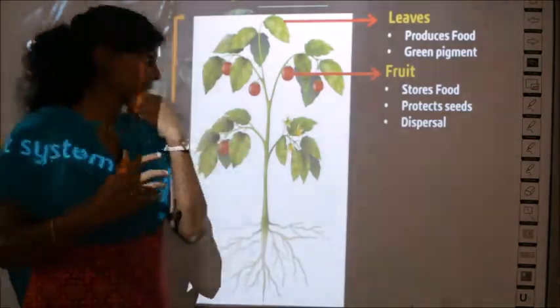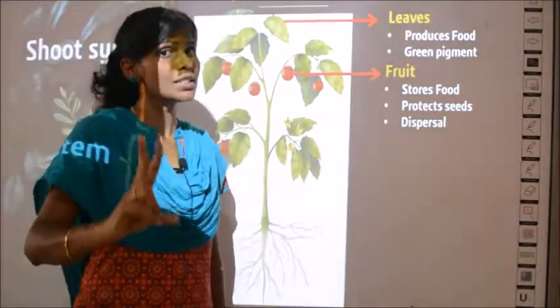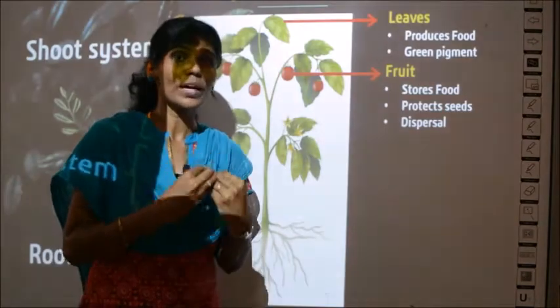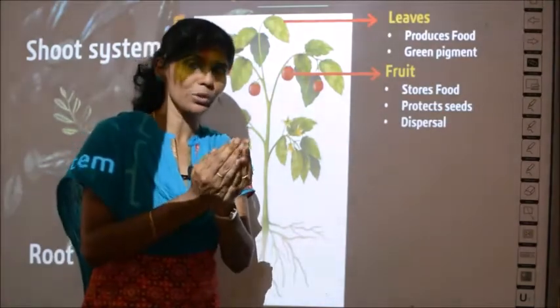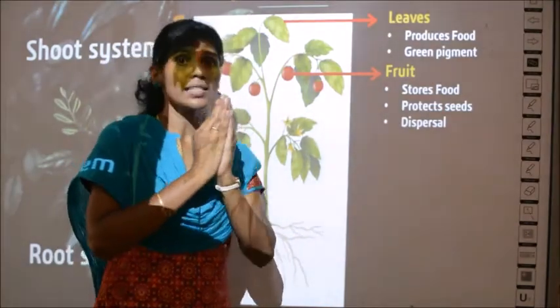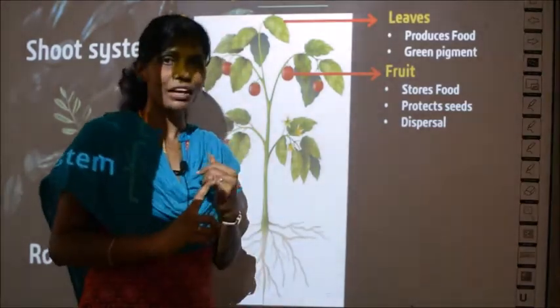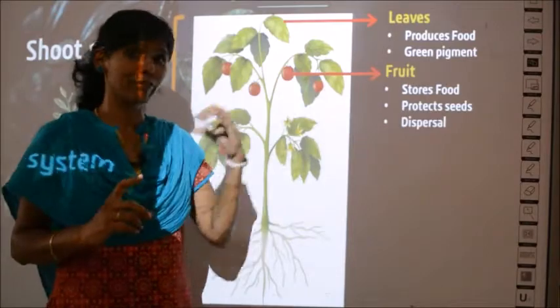So what have we studied? We have studied about two parts. One is the leaves. The leaves are the place where food is produced, and also it has a green pigment called chlorophyll. Second, we have studied about the fruit.